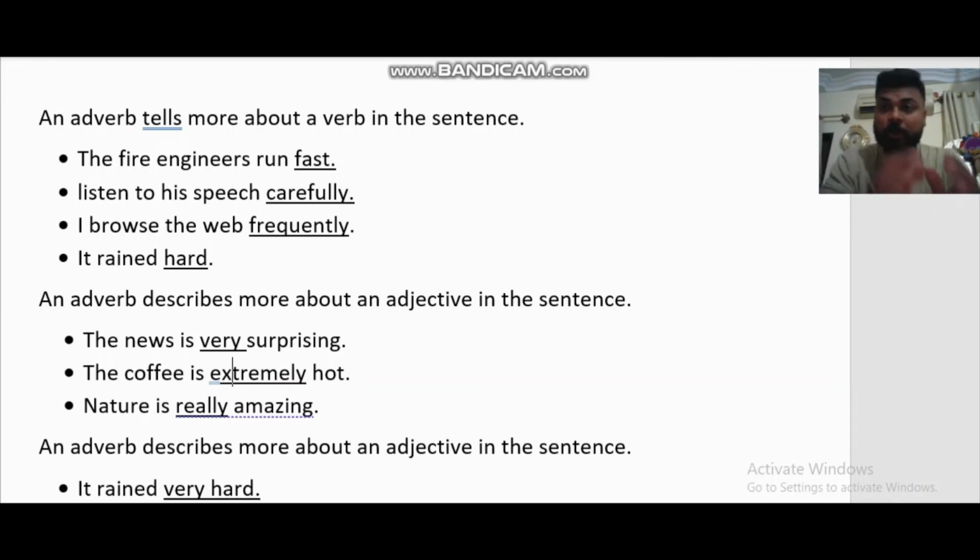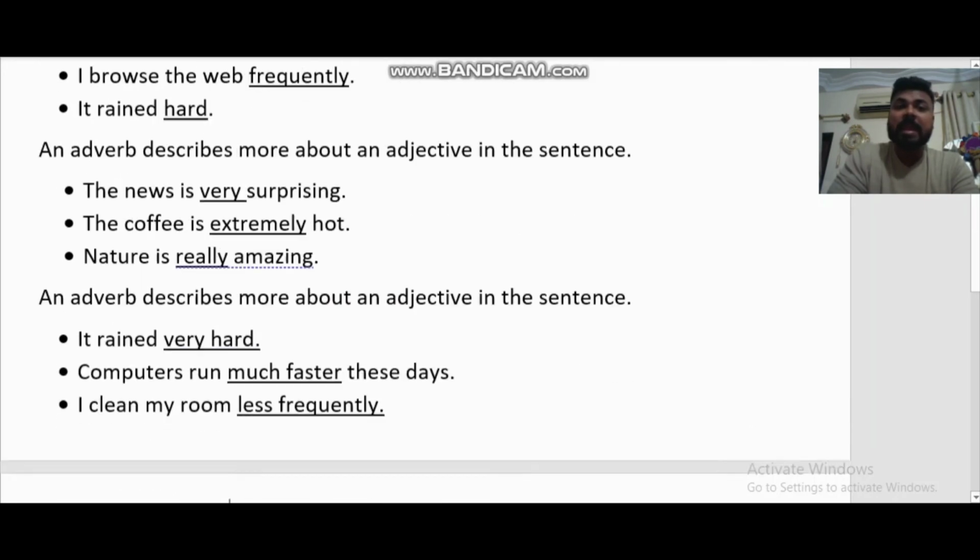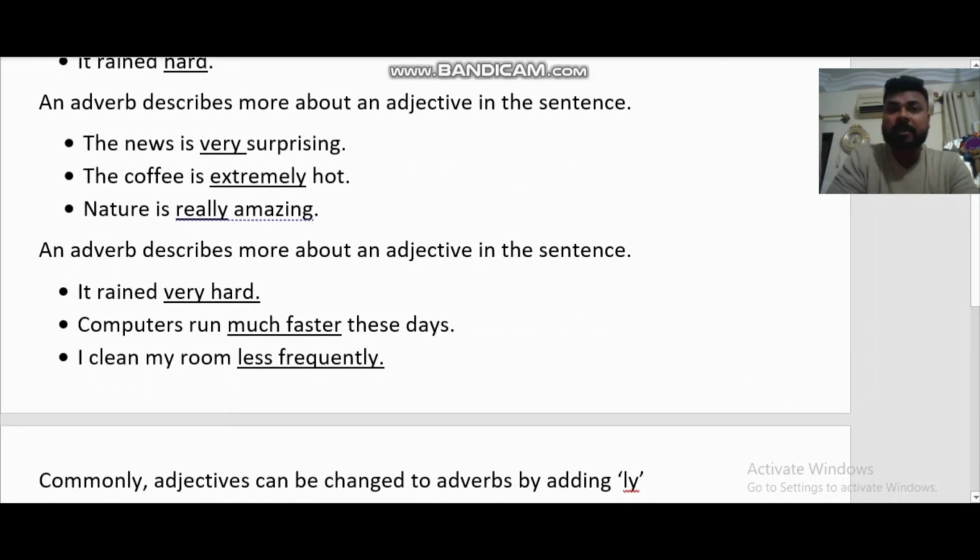Like I told you about adjectives, that anything that gives more meaning to a noun is an adjective. The same way, anything that gives more meaning or tells more about an action or the verb, both are the same things, that is an adverb. Perfect. Now, an adverb can also describe more about an adjective.